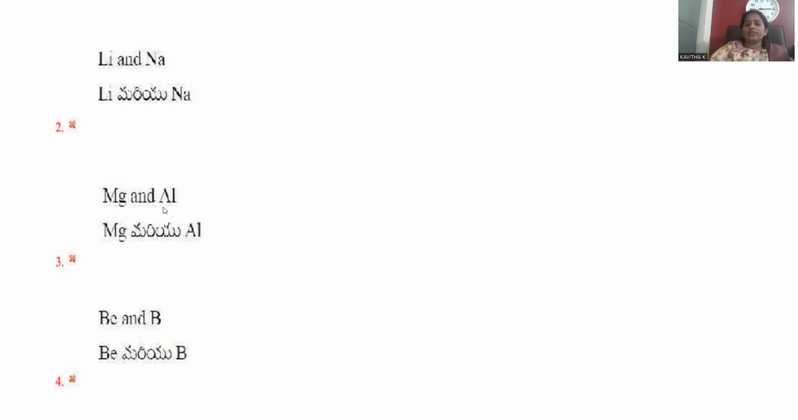Magnesium and aluminum is also not possible because the first element in the group should be taken with the second element in the next group. Magnesium is the second element, aluminum is the second element. So this horizontal relation is not possible. You can strike out option 3 as well.